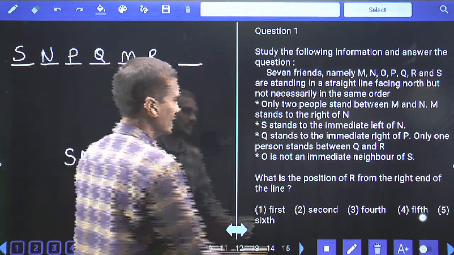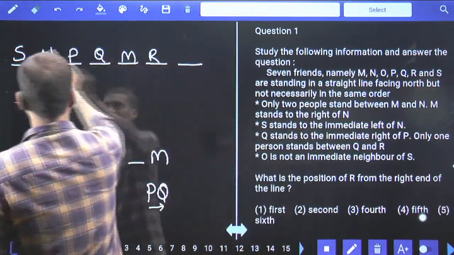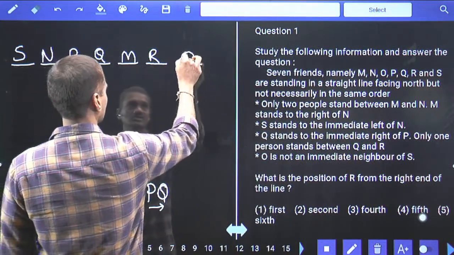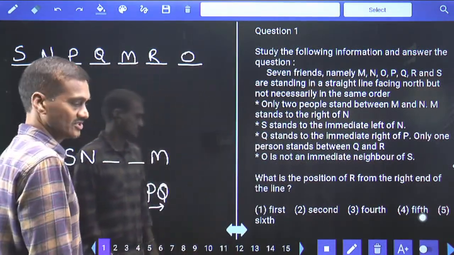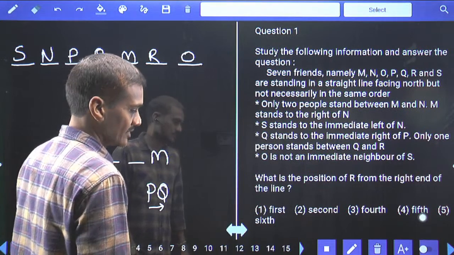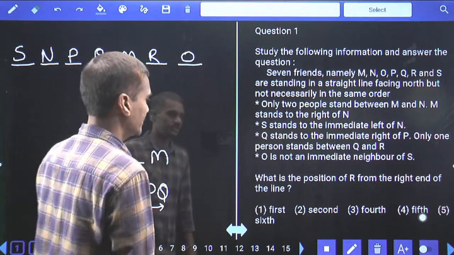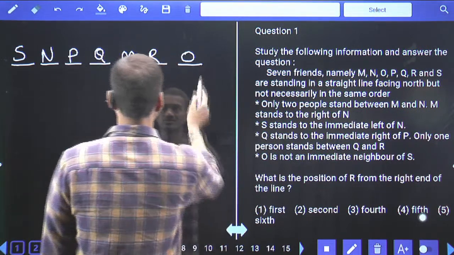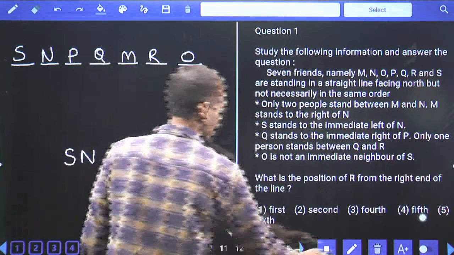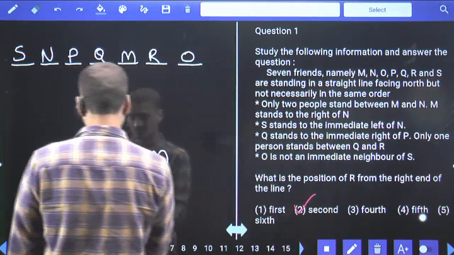And next one, O is not an immediate neighbor of S. See here, O and S are not adjacent to each other. Done, this is the final arrangement we have. Then coming to the first one, what is the position of R from the right end of the line? R is second from the right, so choice 2 is the answer, question number 1.